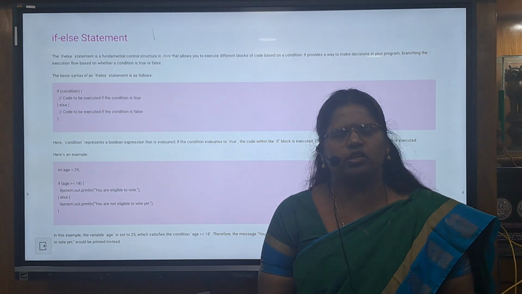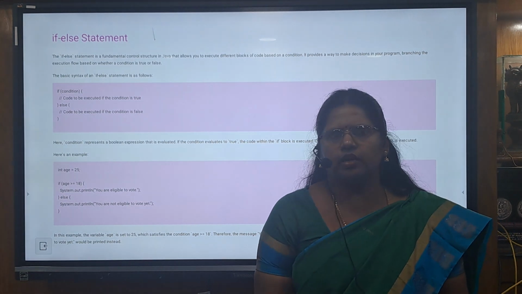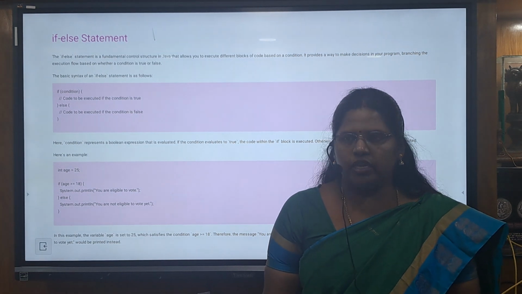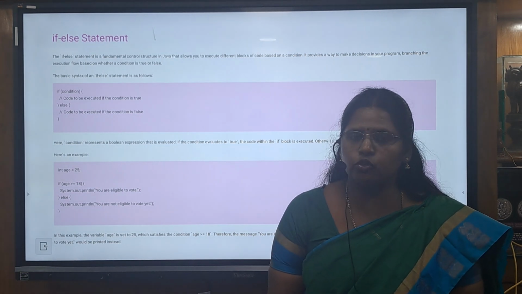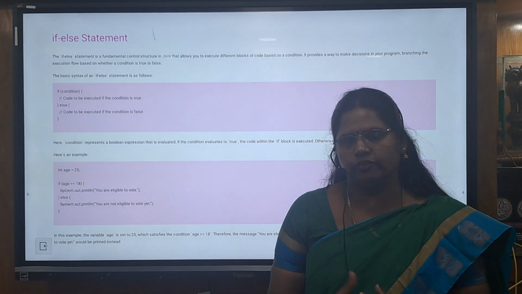The first example is to check whether the given number is odd or even. We can say the number is odd or even if it is divisible by 2. If the remainder is 1, we can say that it is an odd number. If the remainder is 0, we can say it is an even number. So in such cases, we can use the if-else statement.